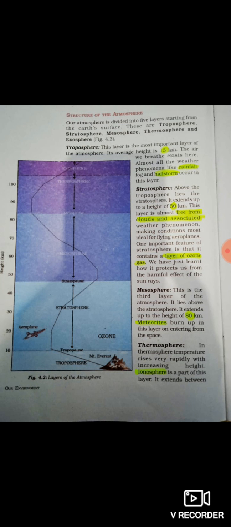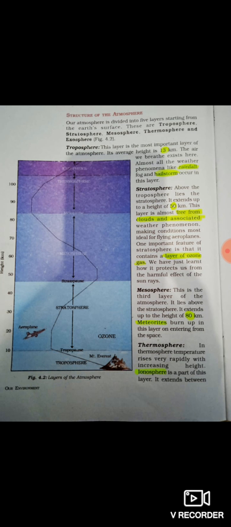The third layer is the mesosphere. Mesosphere, this is the third layer of the atmosphere. It lies above the stratosphere. It extends up to 80 kilometers, meaning till 80 kilometers we get the mesosphere. Meteoroids burn up in this layer on entering from space. When meteoroids move from space into this layer, they burn because it is heated, right?